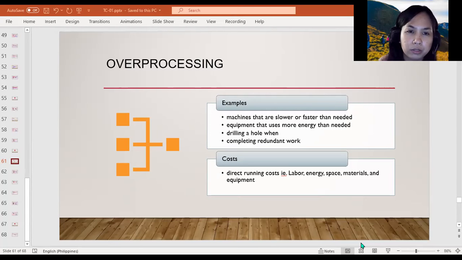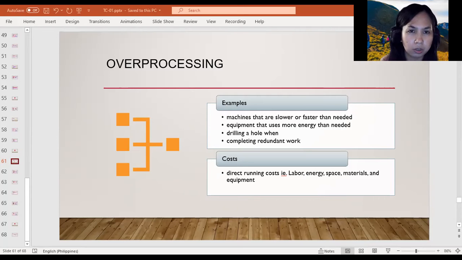And then we have also equipment that uses more energy than needed. We can also consider drilling a hole when simply punching it, which would be much faster, would suffice. And then we also have completing redundant work, such as copying information, doing things just because they've always been done, and also cleaning things multiple times.